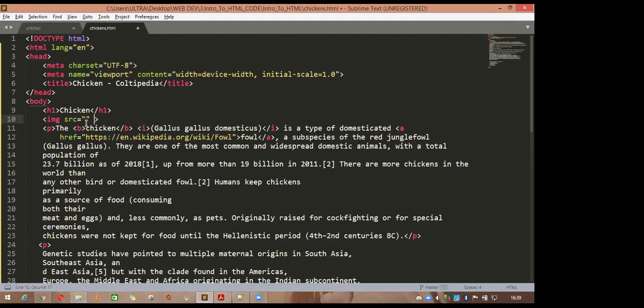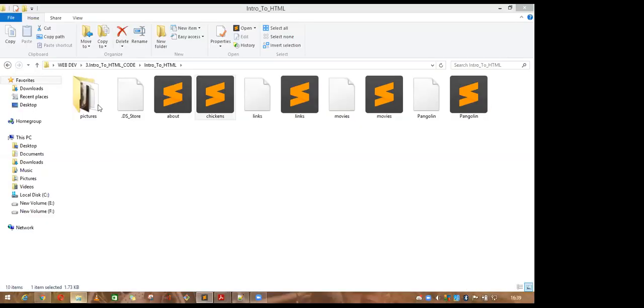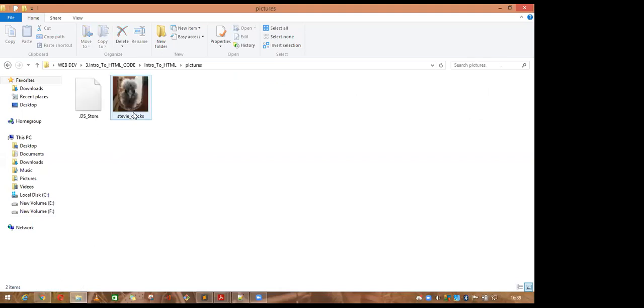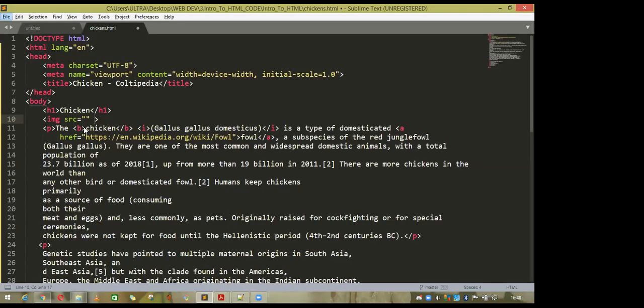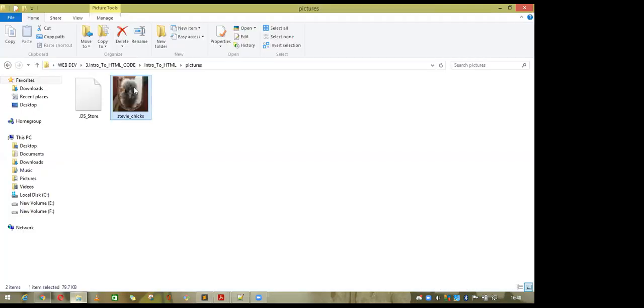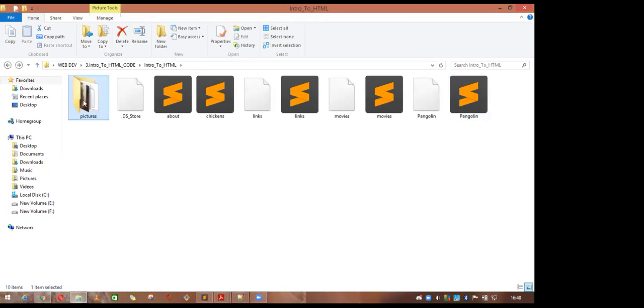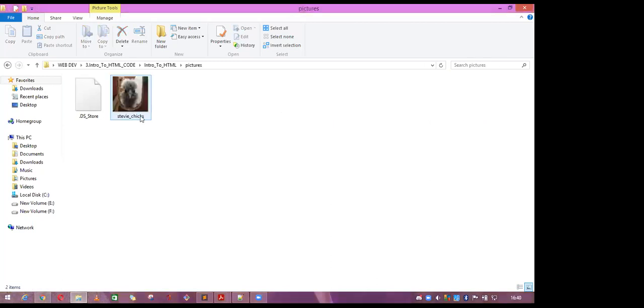What is the alt attribute? I will show you where my image is. So this is my image, Stevie Chicken. If I want to add this image at this point on our web page, I have to add the path. So the path of this picture is, you just go from this point one level above to the pictures folder, and from the pictures folder you take this image, and you can paste it.